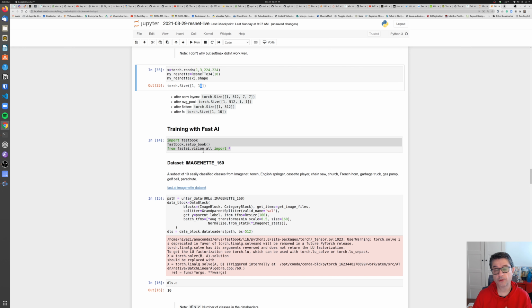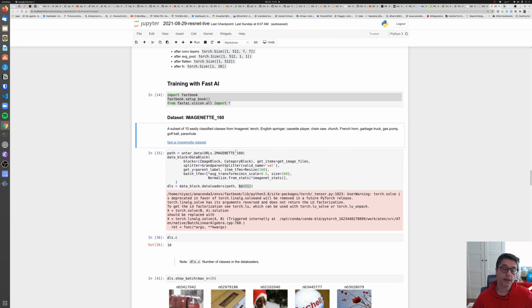Let's proceed with training. To train my network, I use the Fast.ai library because it's very easy to train networks with Fast.ai. A couple of lines of code is just enough. I also use the dataset from the Fast.ai library, ImageNet 160, smaller images, and only 10 classes. It's a subset of the ImageNet dataset for 1000 classes. It's smaller in image size and also number of classes. If you want to learn more, just click here. There's a link for the dataset.